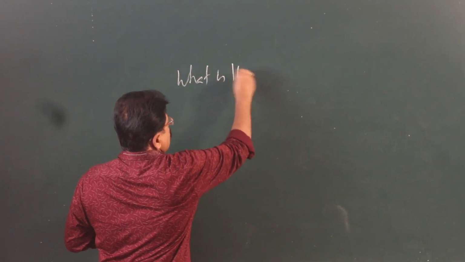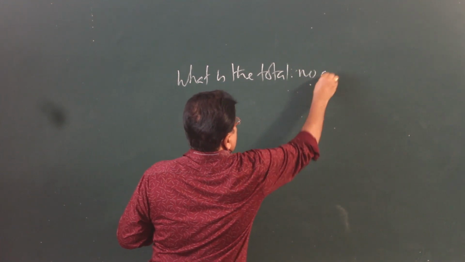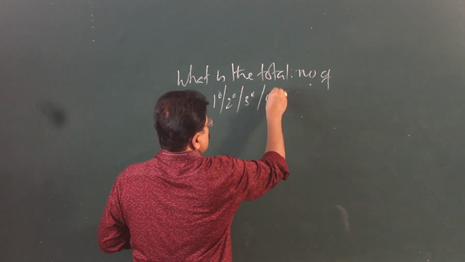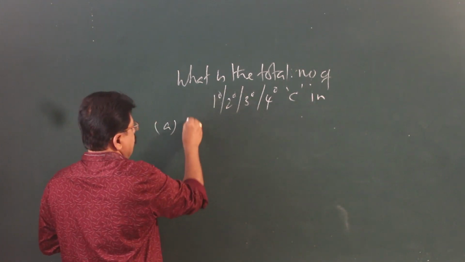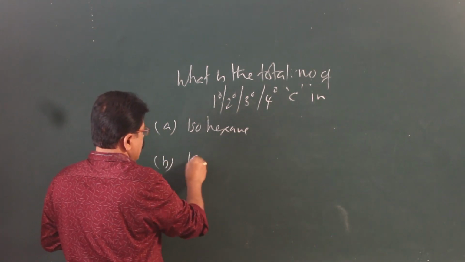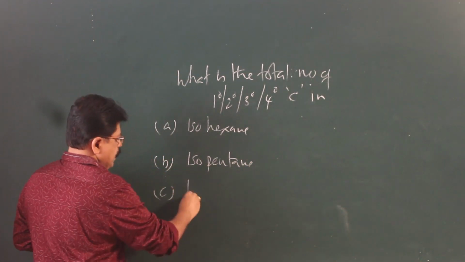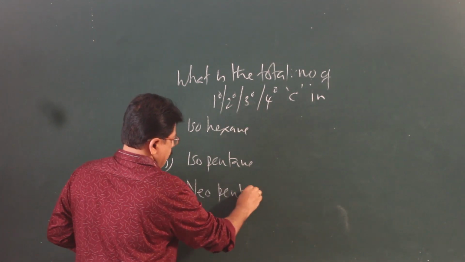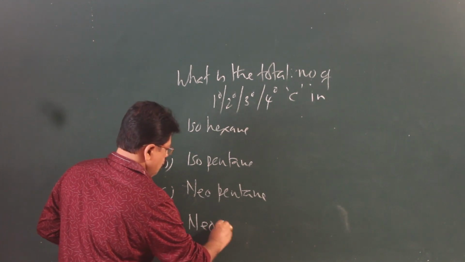What is the total number of primary, secondary, tertiary, quaternary carbons in A, isohexane, B, isopentane, C, neopentane, D, neooctane.